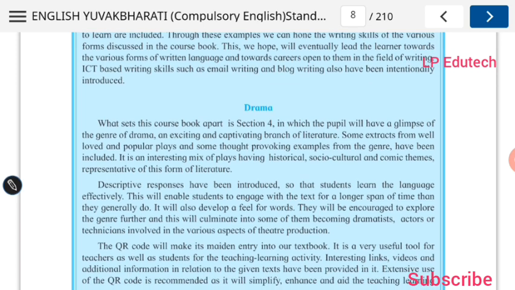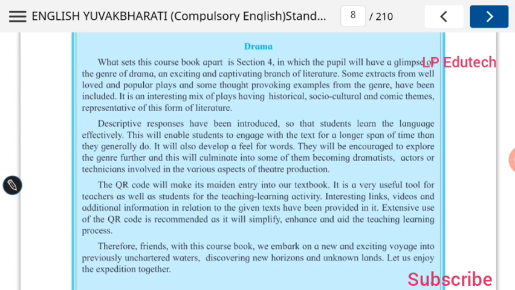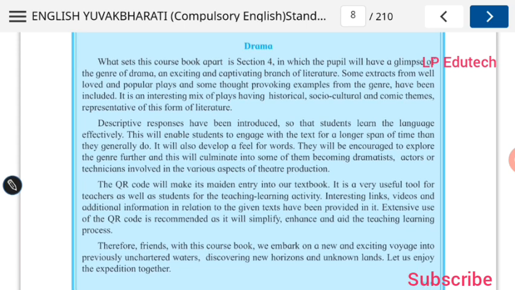Okay, and here is the last section, that is drama. This is the last section of this book, drama, in which the students will have a glimpse of the genre of drama, an exciting and captivating branch of literature. Some extracts from well loved and popular plays and some thought provoking examples from the genre have been included. That is, some passages from well loved and popular plays are taken. Some thought provoking examples are given so that pupils are provoked to think in a particular way. So that has been included.